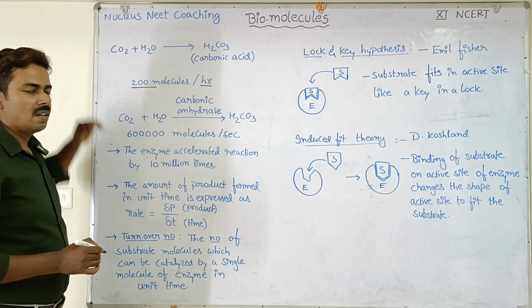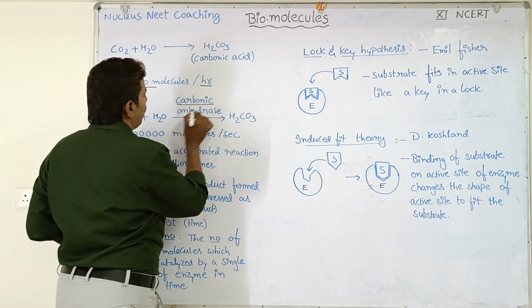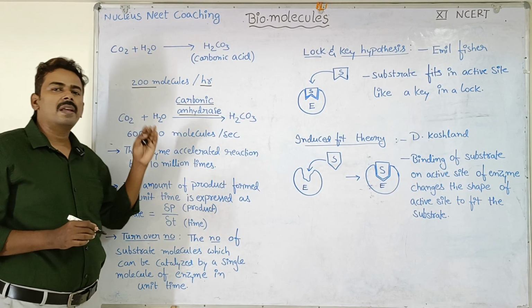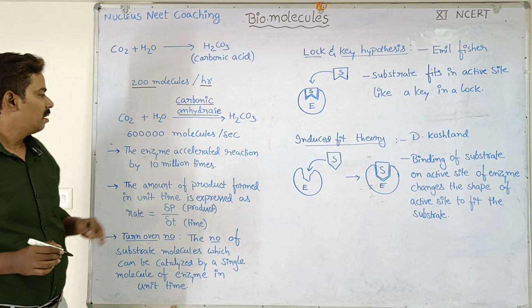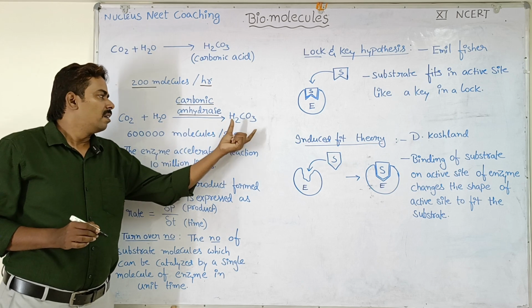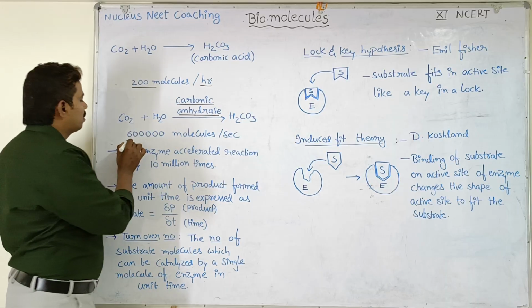The same reaction, when it occurs in the presence of the enzyme carbonic anhydrase inside the cells, the enzyme simply increases the rate of reaction. So carbon dioxide combining with water to form carbonic acid. How many carbonic acid molecules are formed? 6 lakhs.